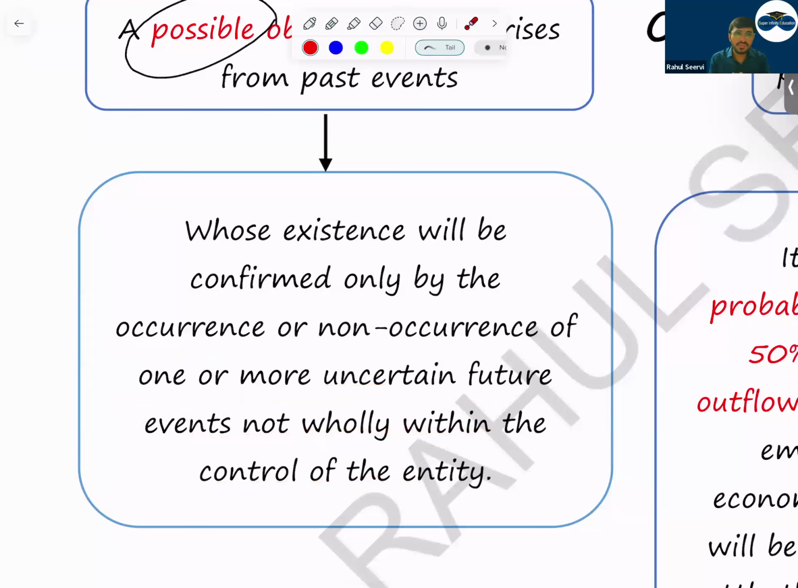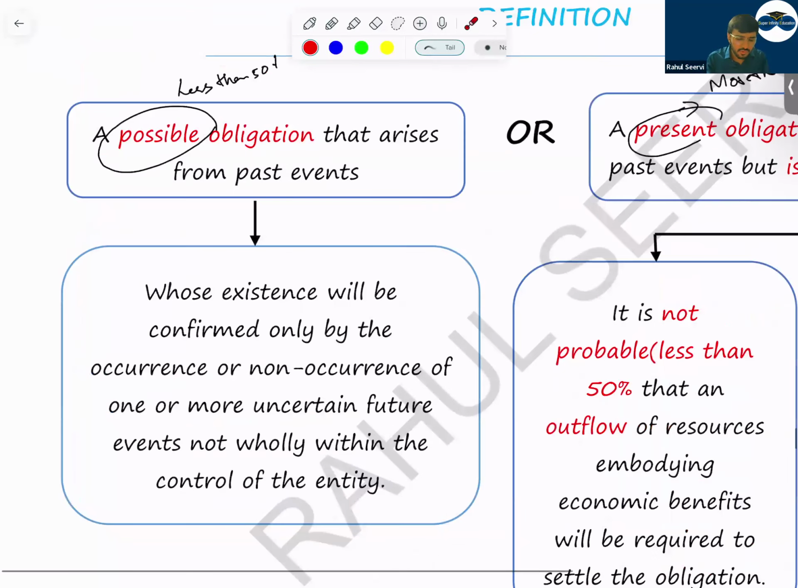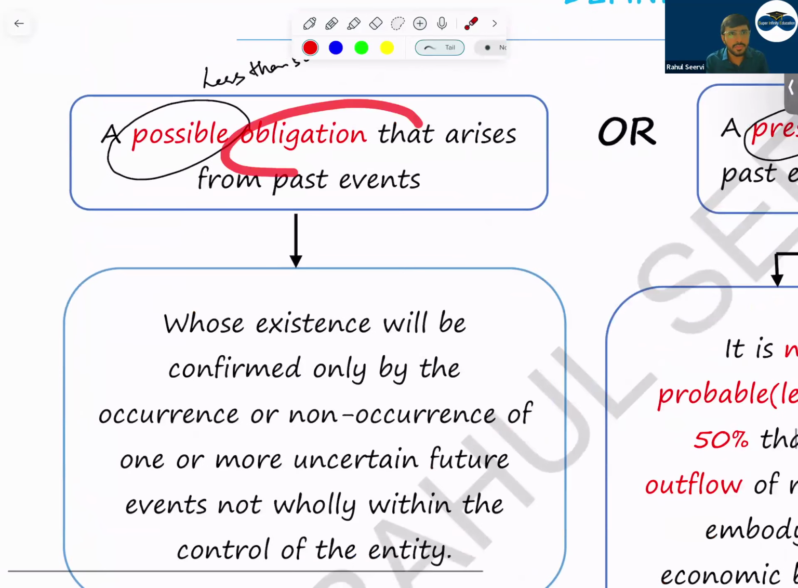That means you have to pay someone, but the payment which you have to make depends on some future event, and that event is not in the control of the entity. So we say it's a contingent liability. Because there is no confirmation that there is an obligation. It depends on some future event, and then that future event also is not within the control of the entity.